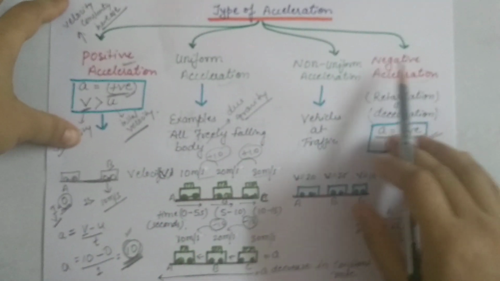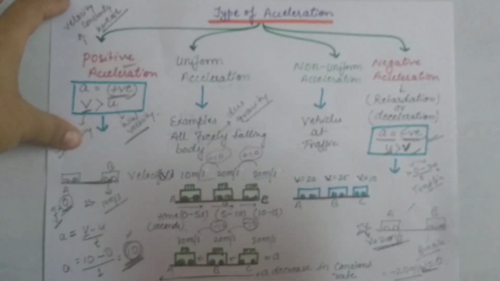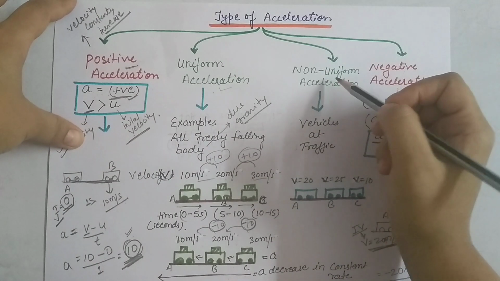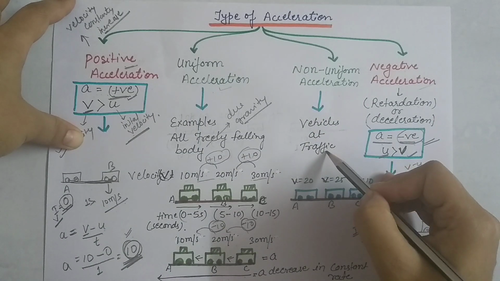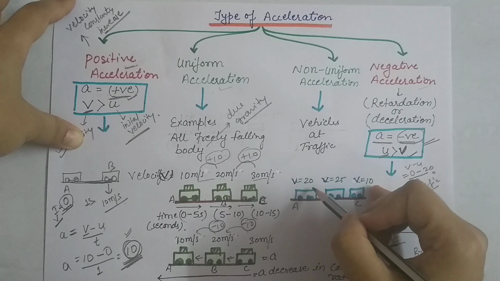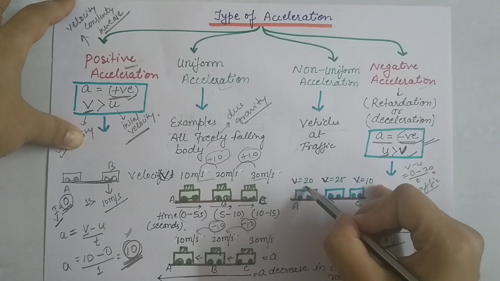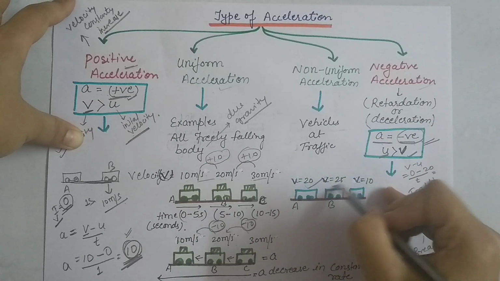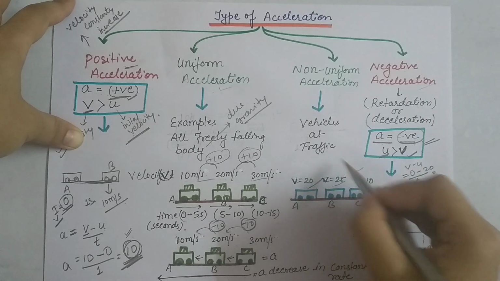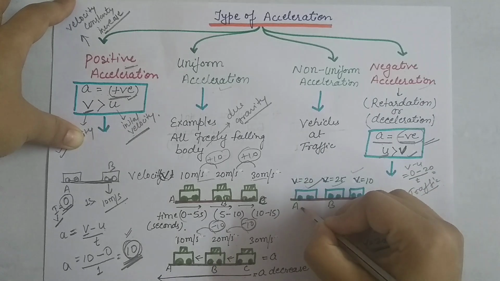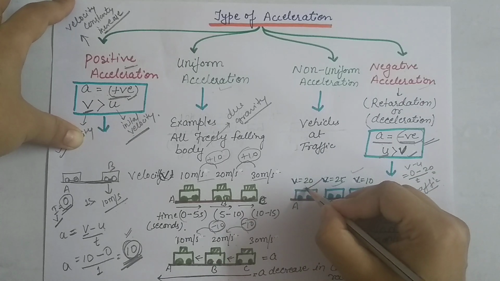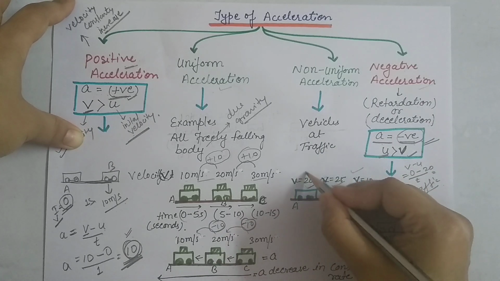Now non-uniform acceleration. Let's see what it is. Here, with vehicles in traffic, sometimes the velocity increases, then decreases, then again increases, with uneven velocity. At point A the velocity is 20 meter per second.